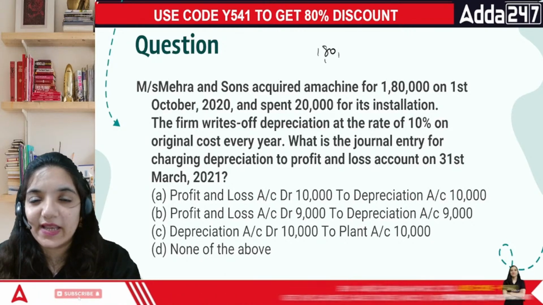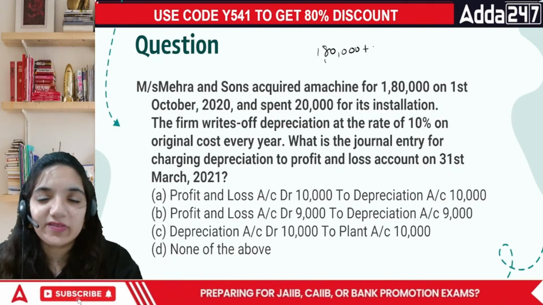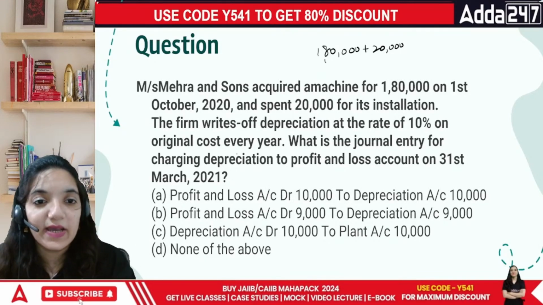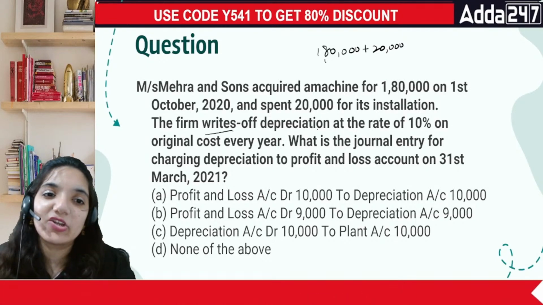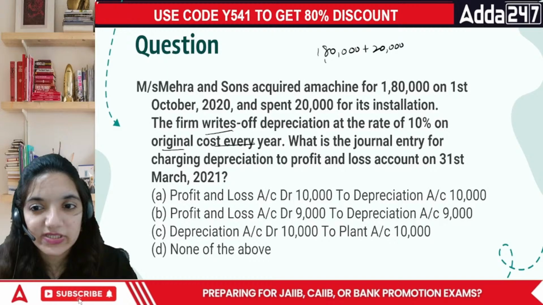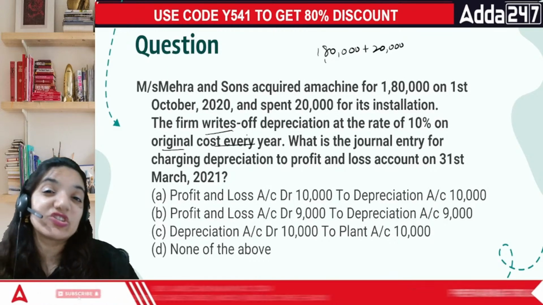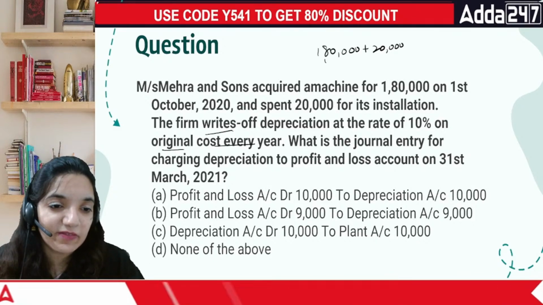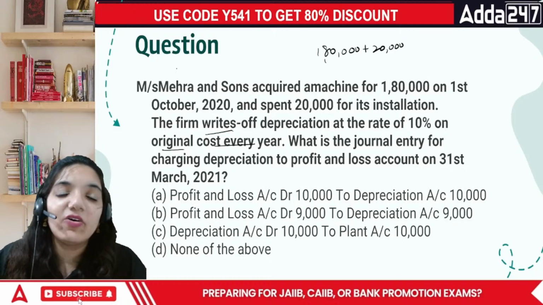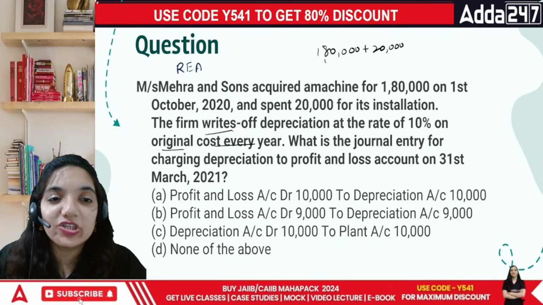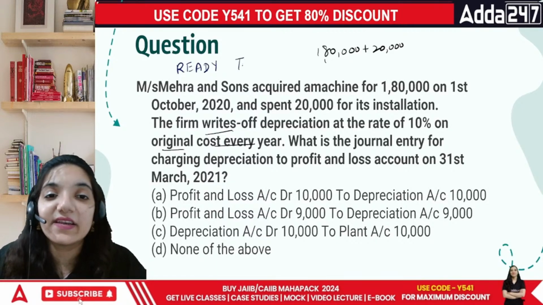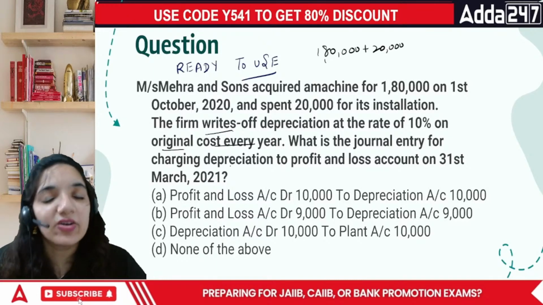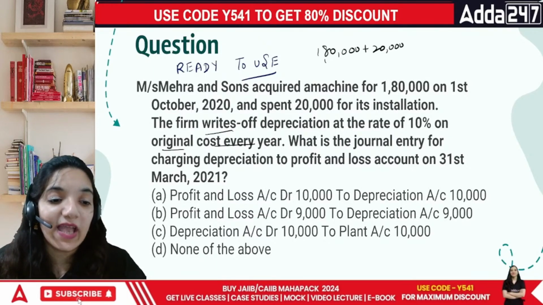Let's look at this particular question as well. The machine is for 1,80,000. Then you add 20,000 to it. This is your total installation cost, making it 2 lakh rupees. The firm writes off depreciation at the rate of 10% of the original cost. Everyone, when we talk about original cost, always remember any cost which is associated with the purchase of that particular product and makes it ready to use is to be considered as a cost associated with the asset itself.